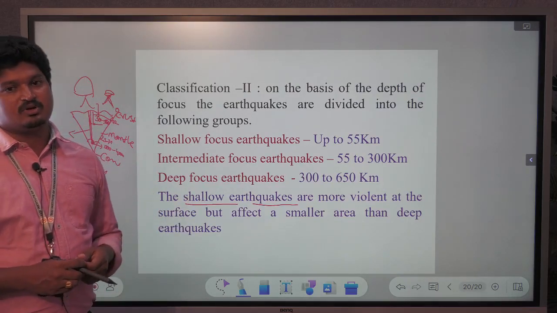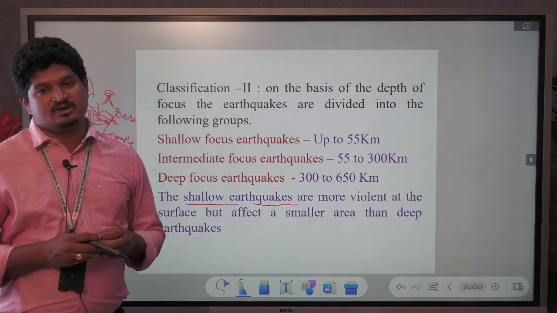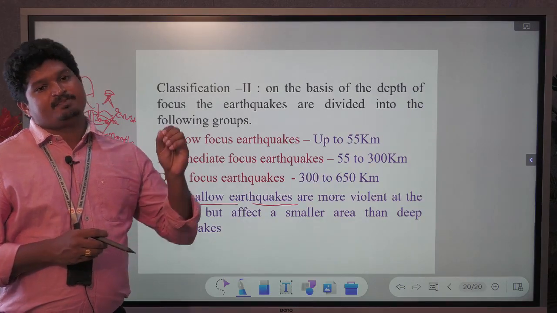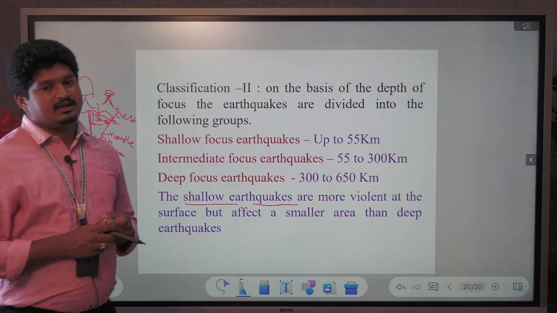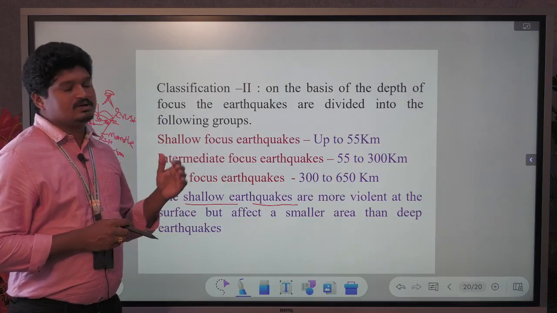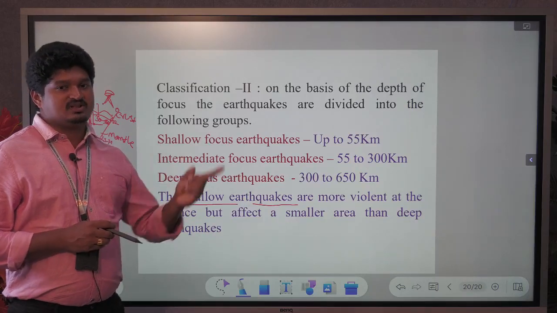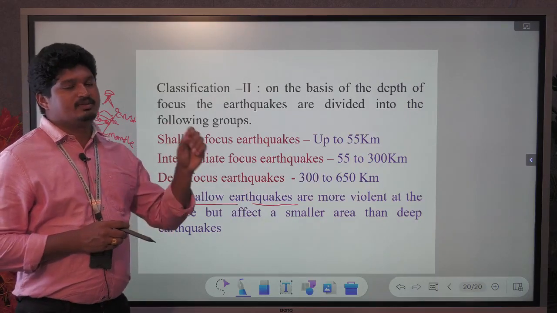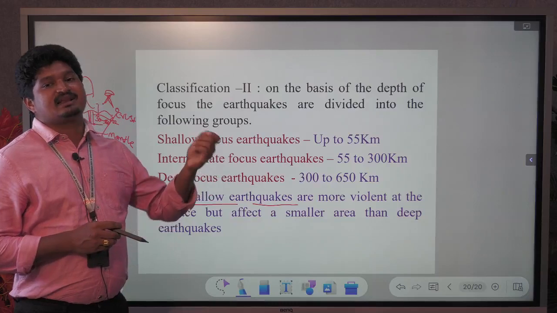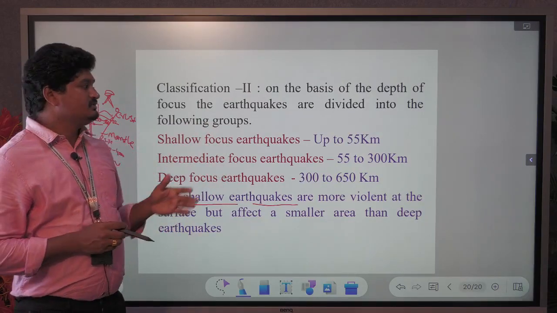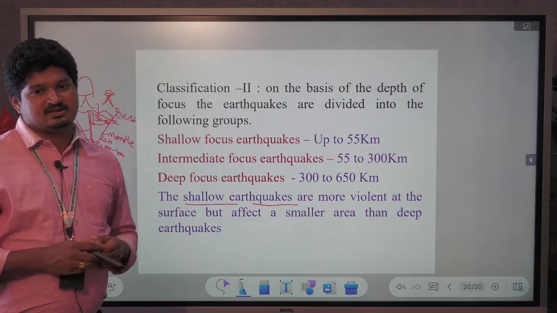In this class we learned the definition of earthquake, how we are affected by earthquakes, what the elastic rebound theory is, and how the various scales, either the Rossi-Forel scale or the Richter scale, are calculated. Based on the classification by origin and by depth, we discussed these in this class. Thank you.